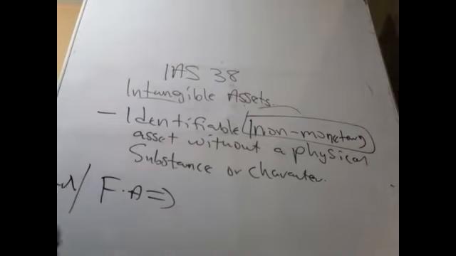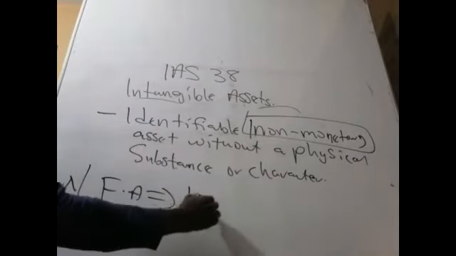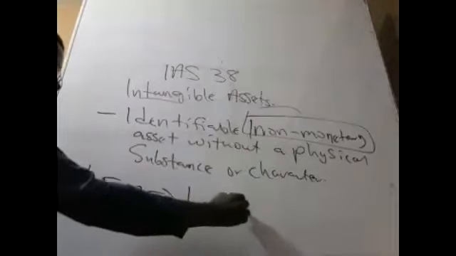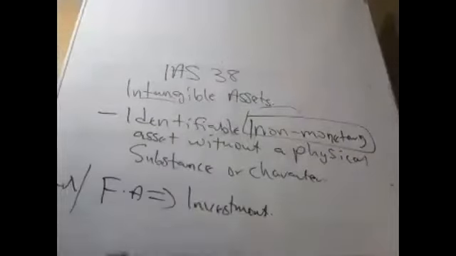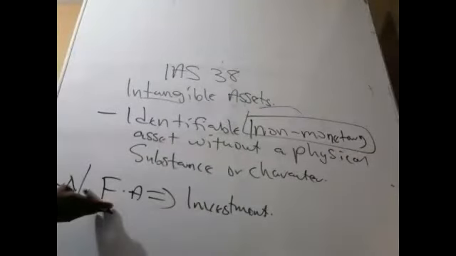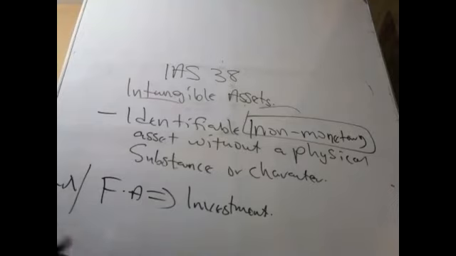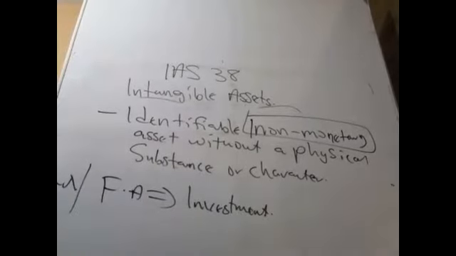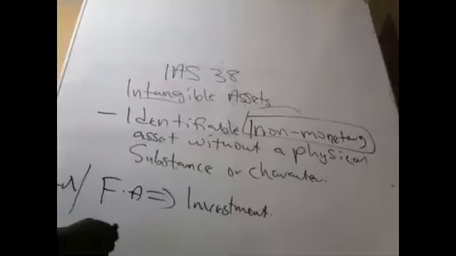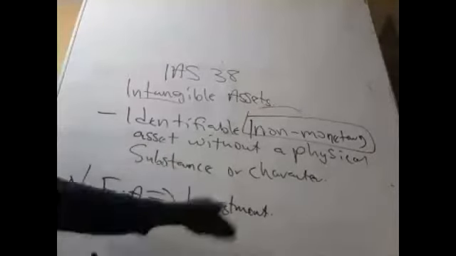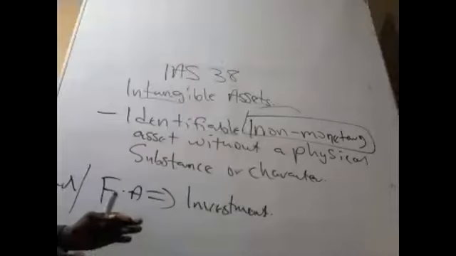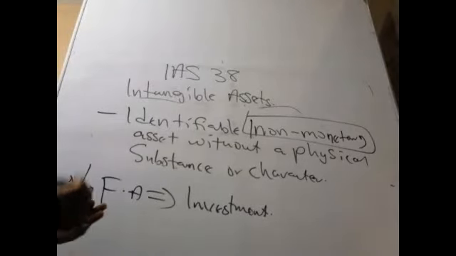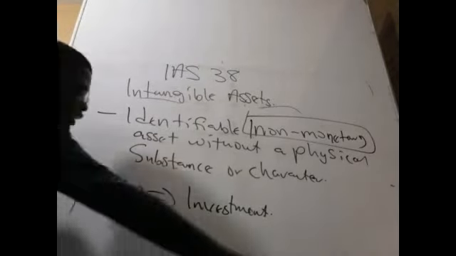When I have an investment in shares, it's an asset, but this type of asset is what? A financial asset or monetary asset. It's in the form of money. At the end of the day, I'll receive money because if I have invested in your business, then I have to recoup my investment.